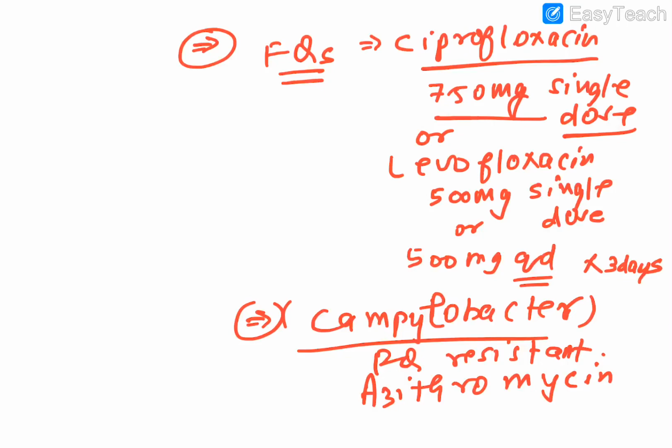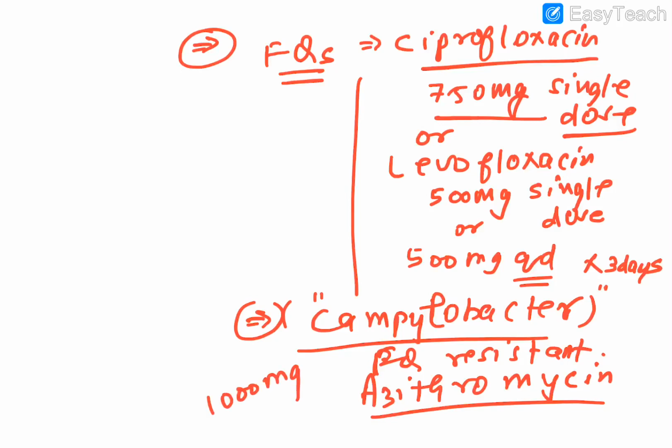And if you are sure that Campylobacter is there in the culture, and suppose all these things are not working, that means it might be Campylobacter, because that is mostly resistant to these fluoroquinolones. So for that fluoroquinolone resistant, you will go for azithromycin, that is Azithrol or azithromycin. In the children also you can use it, and in the adults also. And what is the dose here? Here also 1000 milligram single dose you can use, guys.